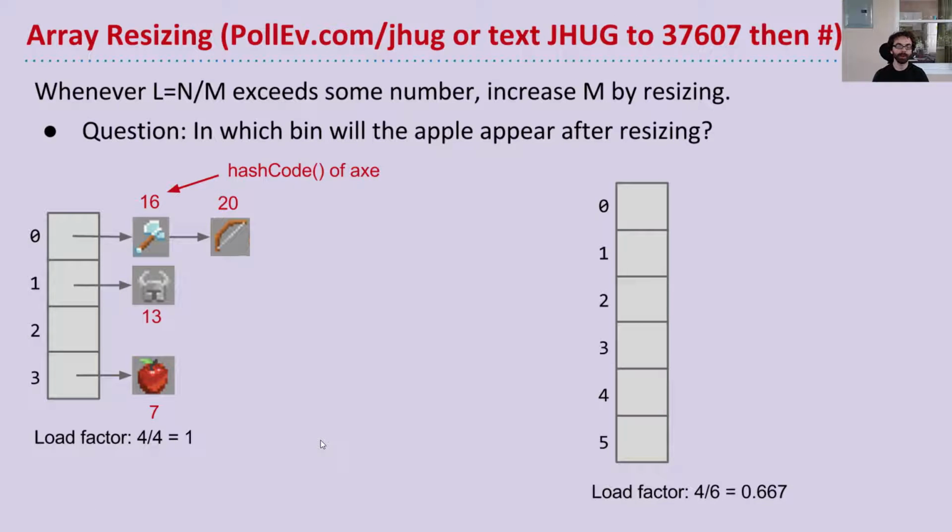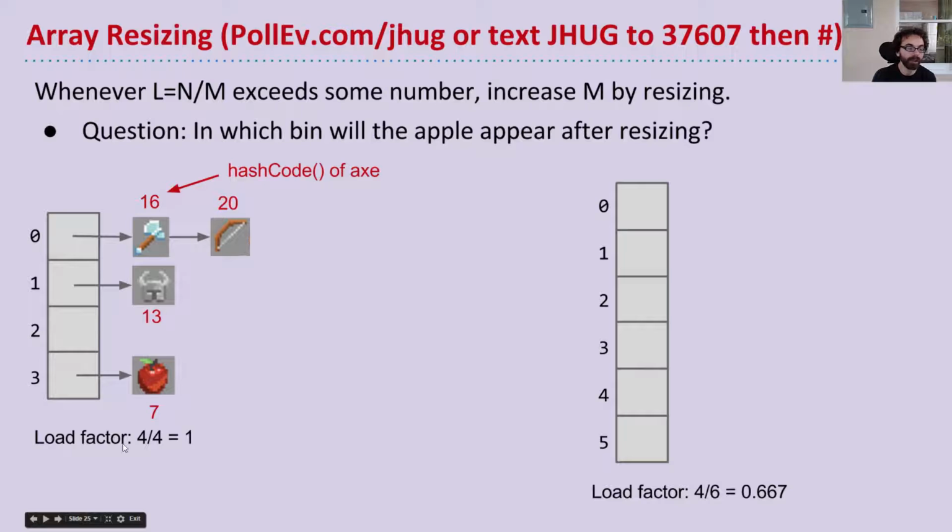So here's a question to ponder, and if you're watching the video, you obviously can't submit to the poll, but I do want you to think about this question. Let's suppose we have these pictures. Pictures, just like strings, can be turned into numbers. Let's say the hash code of this axe is 0, this bow is 0, this helmet is 1, and this apple is 3. And then again, the axe's hash code is 16, the bow is 20, the helmet is 13, and the apple is 7. If you modulo each of these numbers by 4, you end up with the appropriate bucket shown, right? So 7 mod 4 is 3.